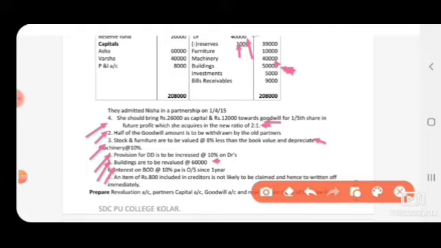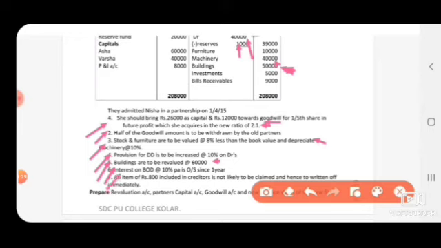Next, interest on BOD at 10% per annum is outstanding since 1 year. So partnership firm, they had taken the BOD facility from the bank. For that, the partnership firm has not paid the interest, that is outstanding interest. We have to calculate on a BOD amount. So BOD he has given in the balance sheet. So 10% first under revaluation account, debit side, and again in balance sheet, new balance sheet, liability side, you have to add along with the BOD amount plus interest.